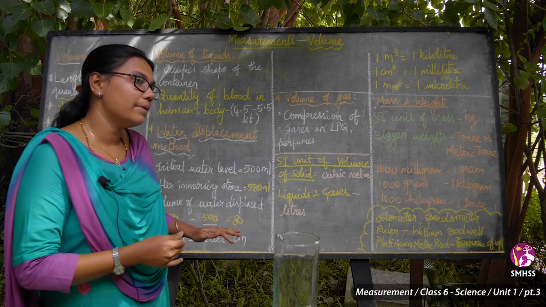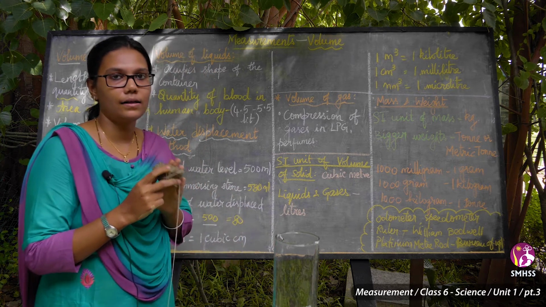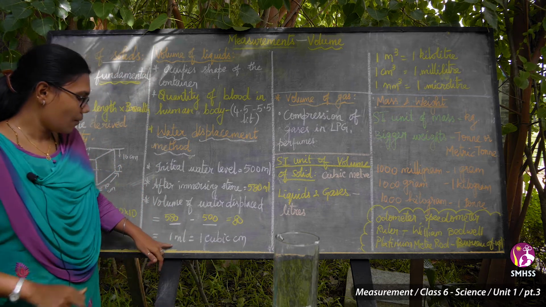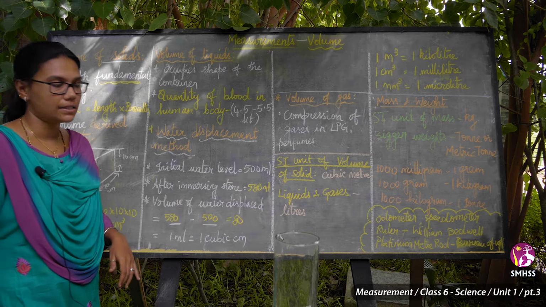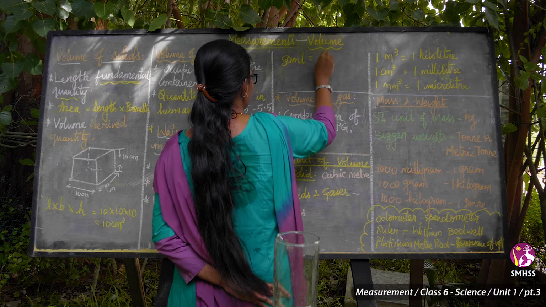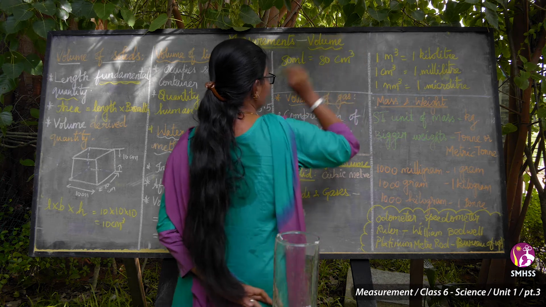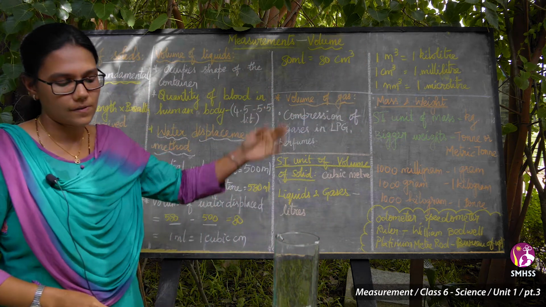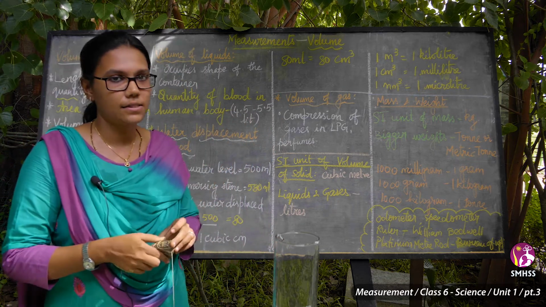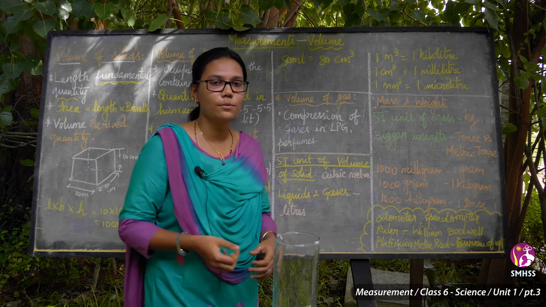How can we convert the ml? The volume of 80 ml, you can't tell it as a liquid, so you have to convert this into cubic units. See, 1 ml is equal to 1 cubic centimeter. So 80 ml is equal to 80 cubic centimeter. So centimeter cube, this is the answer. So the volume of this irregular shape object is 80 centimeter cube. Clear, children? Yes.